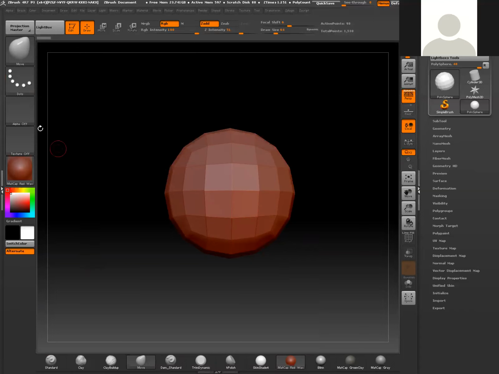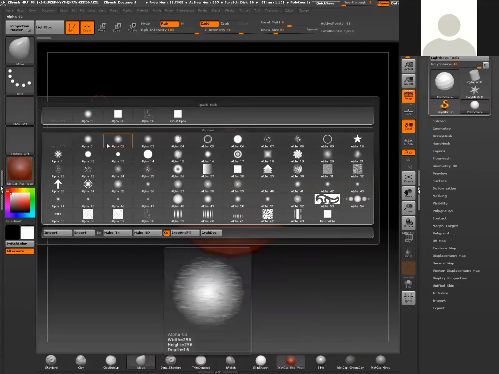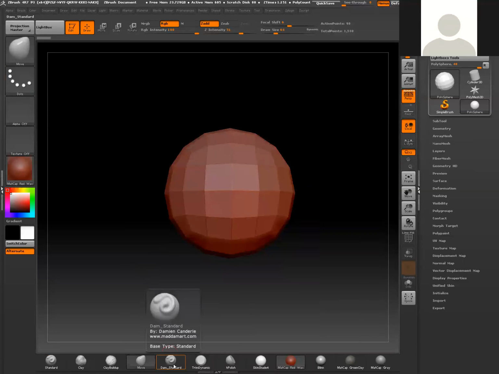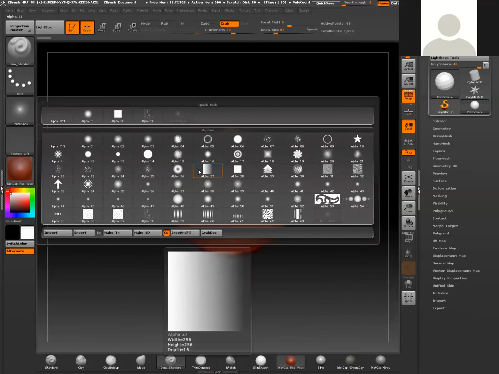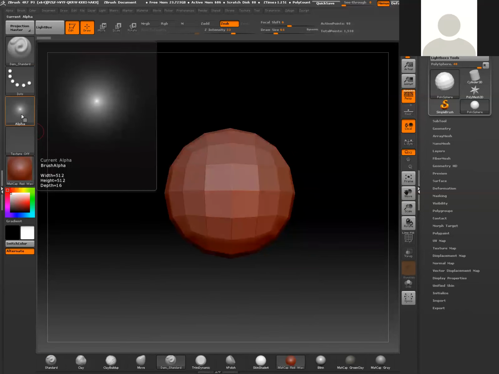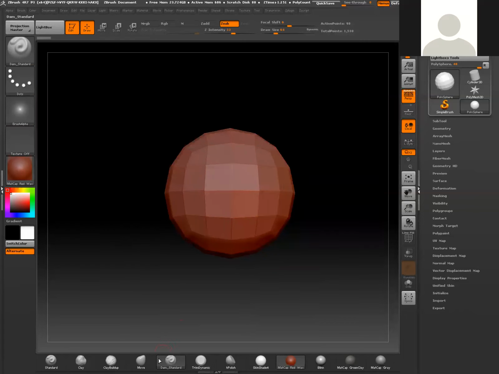Down here in alpha, now alpha is basically very dependent on what brush you use. So for example, if I go down here and select this standard brush, you'll notice that now I have a different alpha that's being activated. Now that's because some brushes are dependent on different alphas for certain effects. You don't have to worry so much about this. There are practical uses for alphas down the line when you start detailing and things to that nature. But for what we're going to be doing in the onset is really most likely that this is going to be turned off. So I'll switch this back to move, and you'll see that now that alpha is gone.